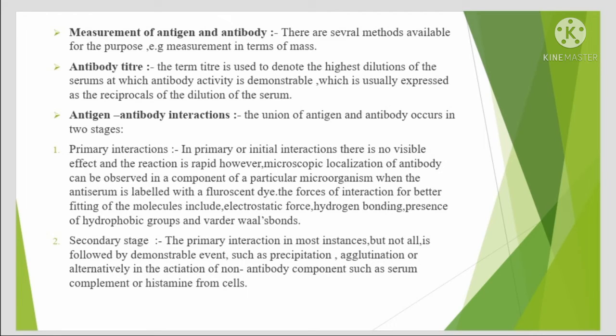The forces of interaction for better fitting of the molecules include electrostatic force, hydrogen bonding, presence of hydrophobic groups, and van der Waals bonds. Secondary stage. The primary interaction is the most instant, but not always; this is followed by a demonstrable event such as precipitation, agglutination, or alternatively the activation of non-antibody components such as serum components or histamine from cells.